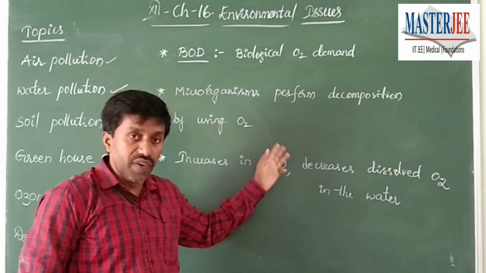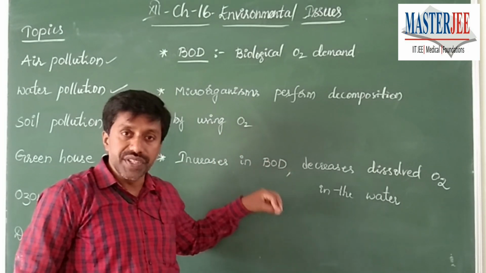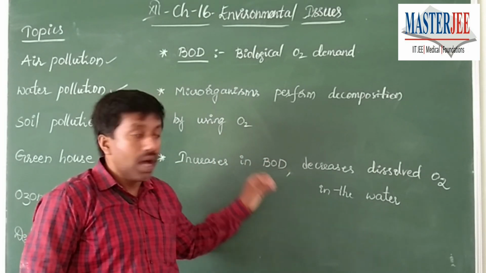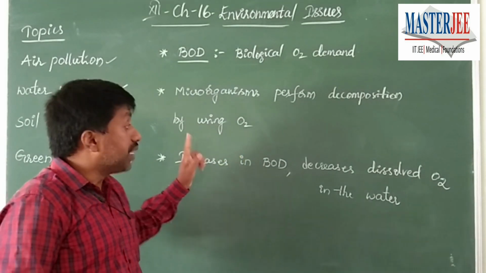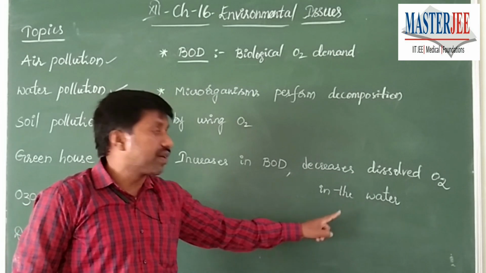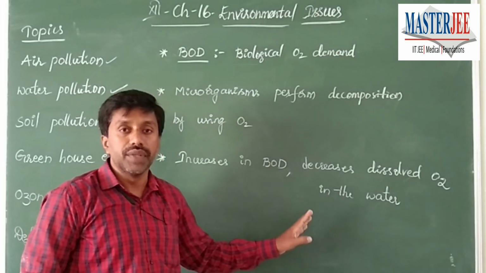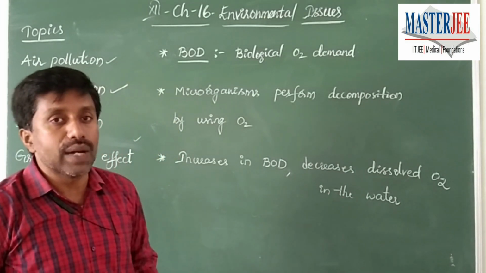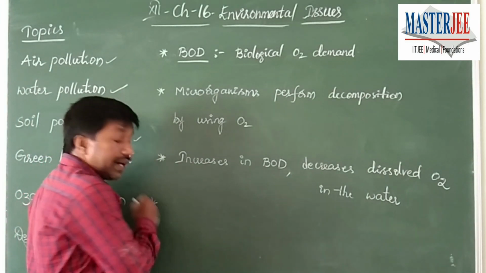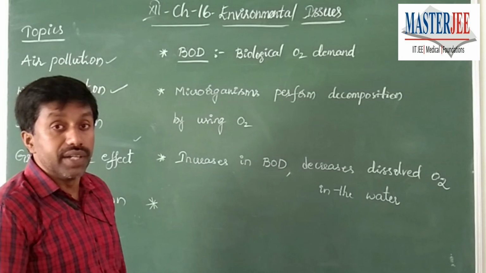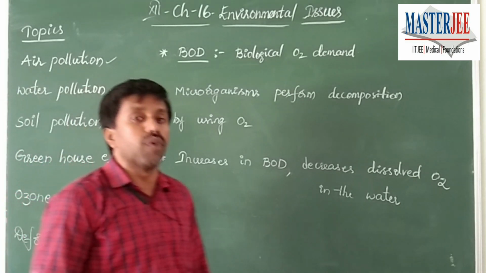What is the principle involved in this? Microorganisms present in a particular water sample are going to decompose the organic matter using the oxygen, and that is going to reduce the available dissolved oxygen in the water, which shows its impact over the aquatic flora and fauna. And another aspect under water pollution which is causing the deterioration of the aquatic flora and fauna